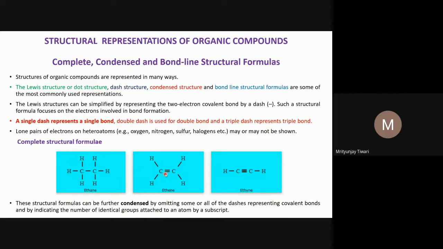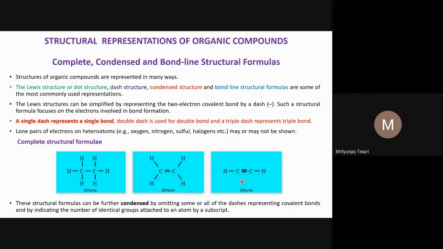What does it mean? You have to understand from the formula that each CH2 group means the carbon has two bonds with two different hydrogen atoms. Both the carbons have two valencies that are unsatisfied, incomplete. So it means there must be a carbon-carbon double bond, because all carbons should have tetravalency. That is the understanding you must have.